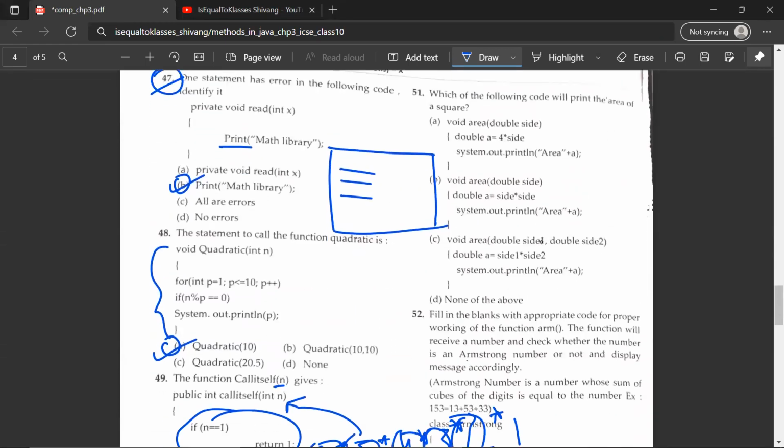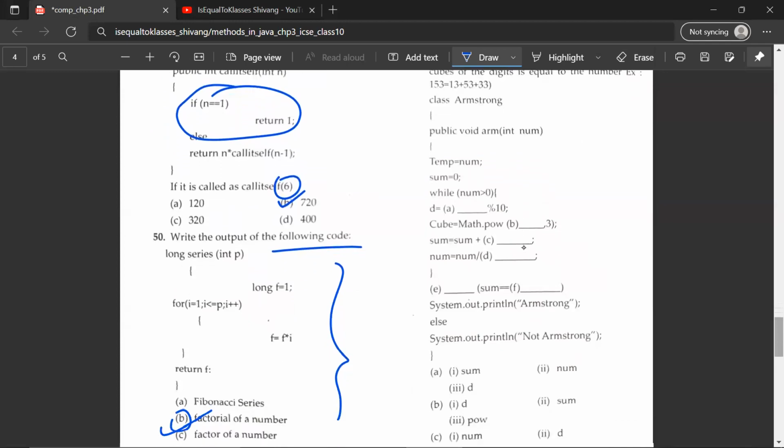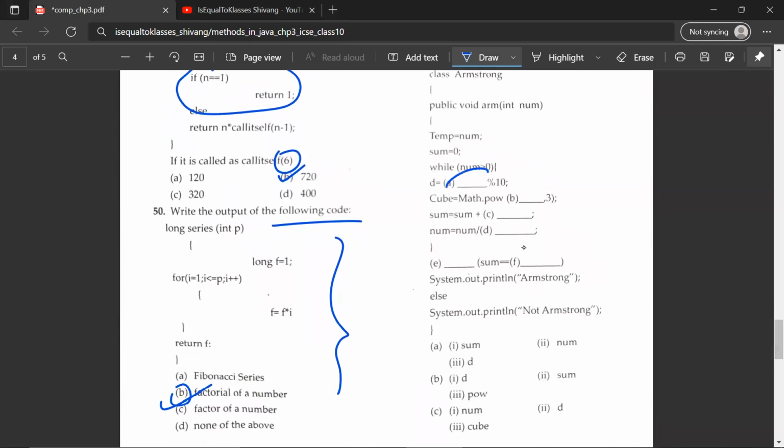Which of the following code will print the area of a square? So will it be A, B, C, or D? The correct answer would be B. Sorry. Fill in the blanks with the appropriate code for proper working of the function. So let's look at the following code. You have these missing places and you have to substitute them.